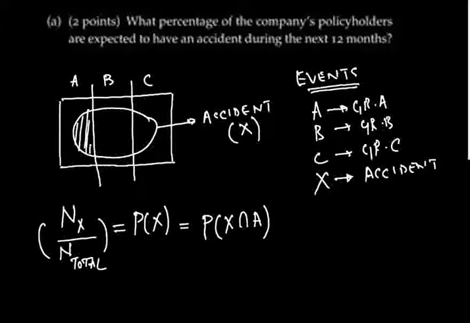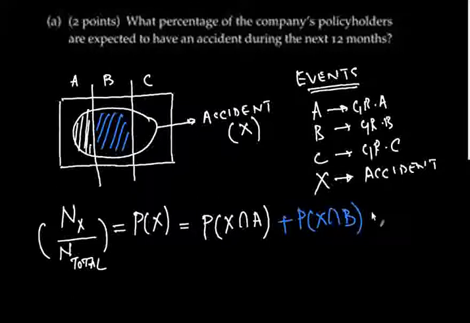The second set is made up of people who have an accident but belong to group B, so that's this set over here, X and B. And the third set is, you would have guessed by now, all those people who have an accident but belong to group C. This is how we'll calculate the probability.